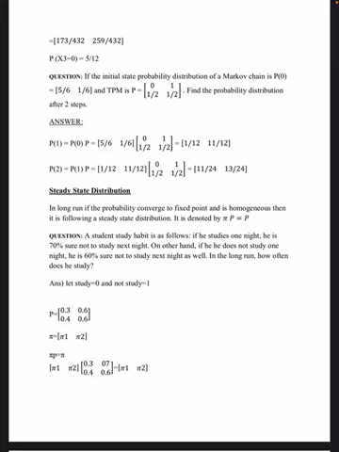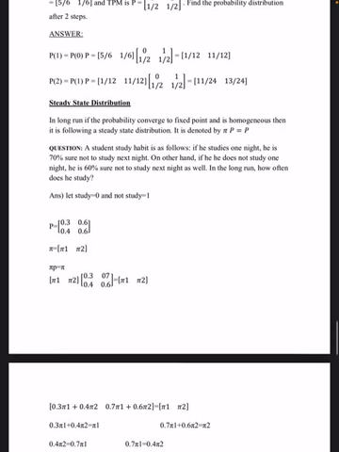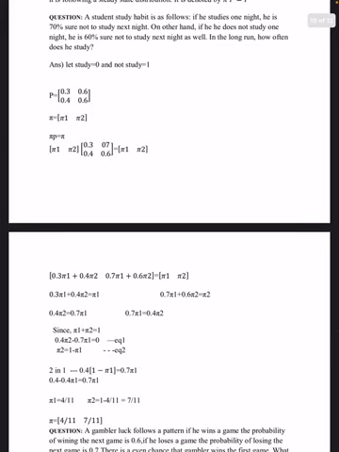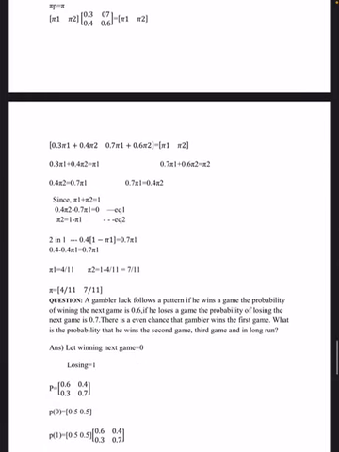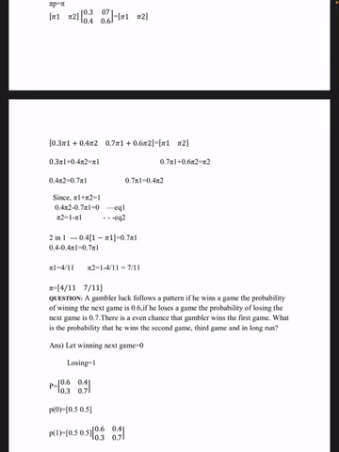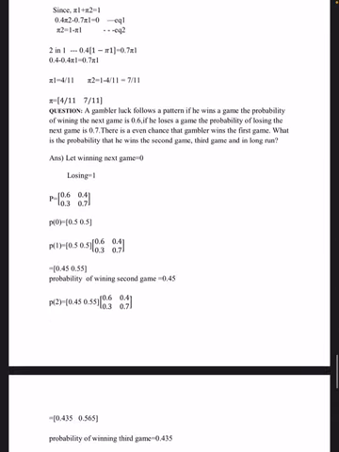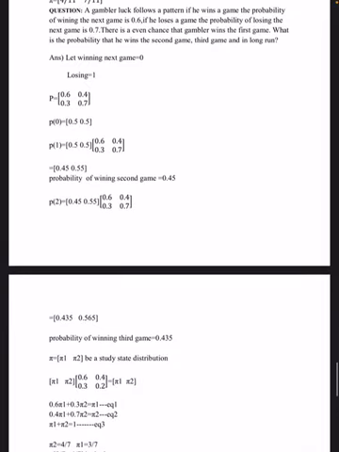Two states, that is why we denote pi as pi 1, pi 2. Then you know pi P equal to pi. So we are putting pi 1, pi 2 into P is equal to pi 1, pi 2. Solving these two equations, we are getting pi 1 to be 4 by 11 and pi 2 to be 7 by 11. Next question. A gambler's luck follows a pattern.